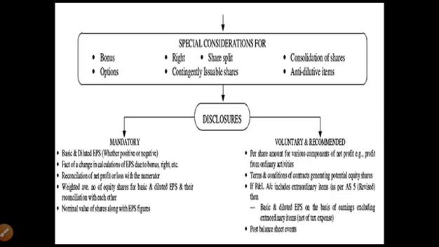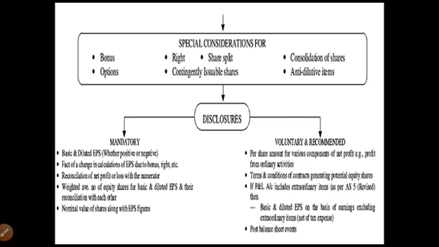As far as disclosure requirement is concerned, there is some mandatory requirement as per this accounting standard number 20. That is, basic and diluted earning per share, whether it is positive or negative, has to be disclosed on the face of the profit and loss account. The fact of the change in calculation of earning per share due to bonus or right or any other special consideration has to be disclosed separately. Reconciliation of net profit or loss with the numerator, the weighted average number of equity shares for basic and diluted earning per share and their reconciliation with each other has to be disclosed separately. The nominal value of the shares along with the earning per share figures has to be disclosed.